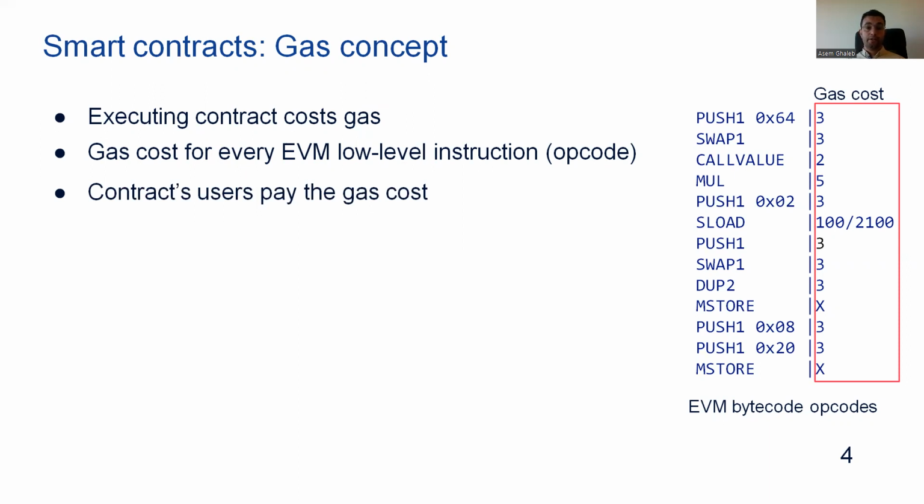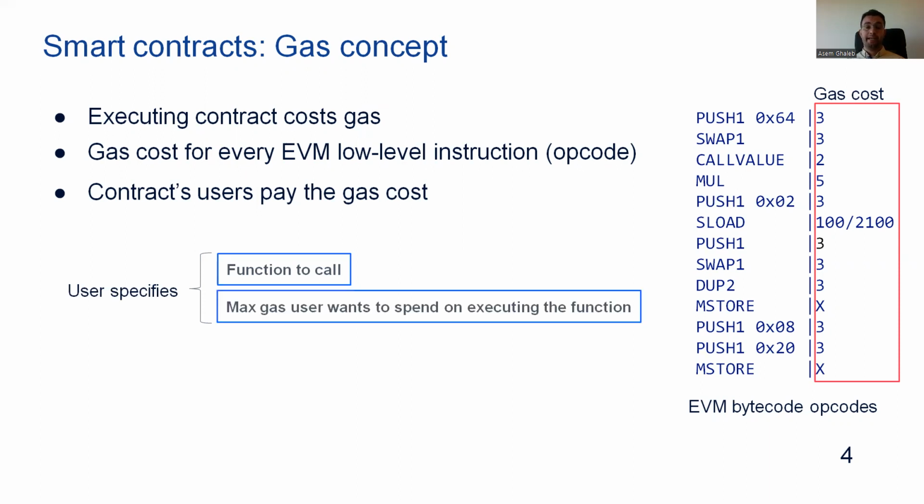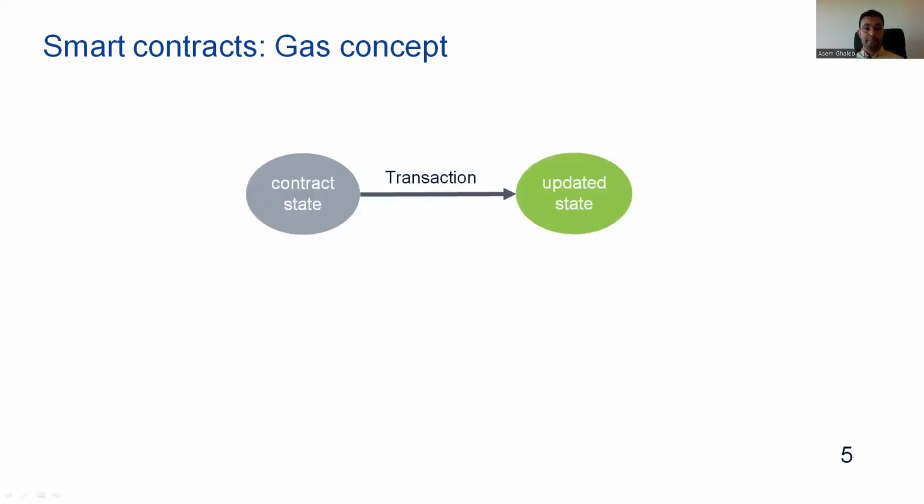So when a user calls a contract, they specify the function they want to call and also the maximum gas they want to spend on executing this function. When a user submits a transaction, the contract code keeps executing as long as there is enough gas for running the code. So what happens when the user doesn't provide enough gas for running the transaction?